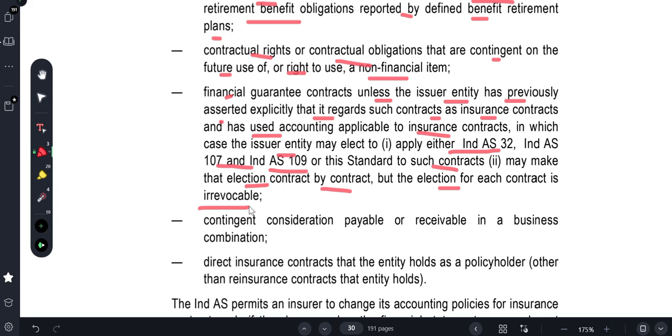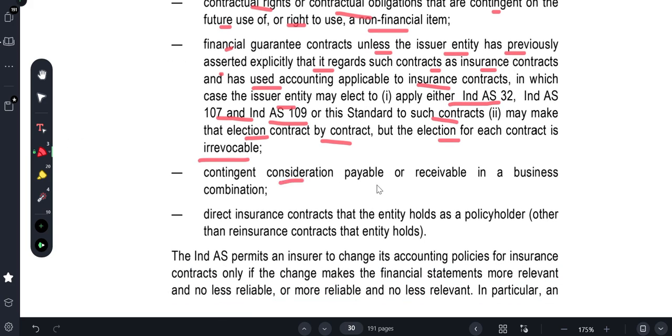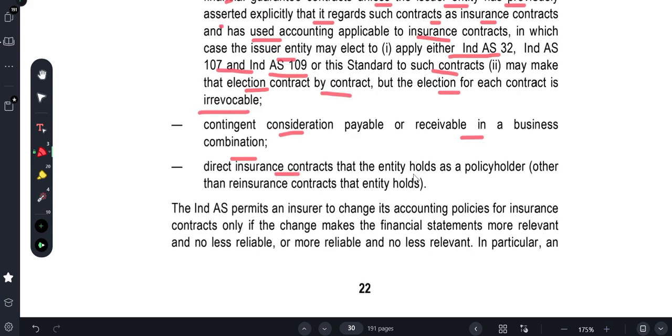Accounting policy. Okay, this is an important point. Contingent consideration payable and receivable in a business combination is also excluded. This is the amount we have received on the books of account during the business combination. So you need to know where this insurance contract standard can't be applied.